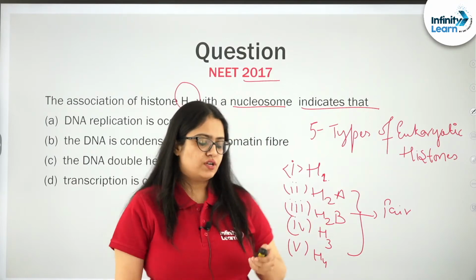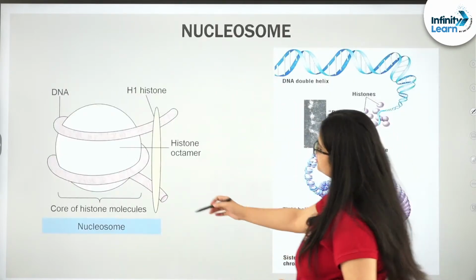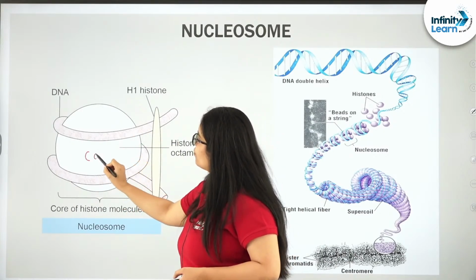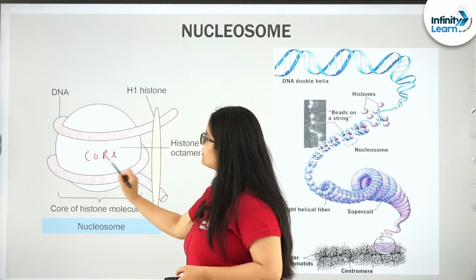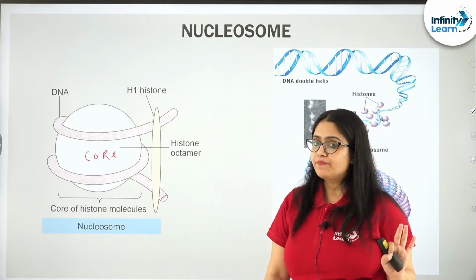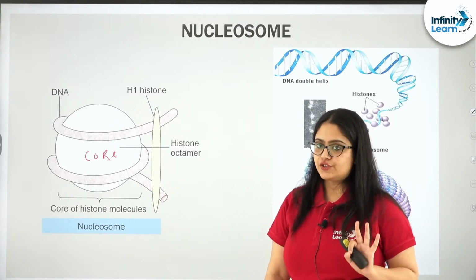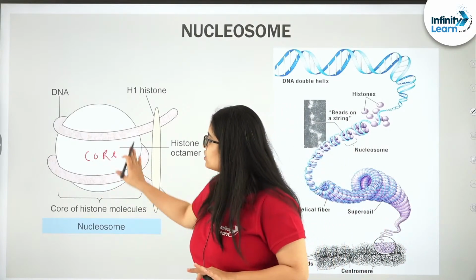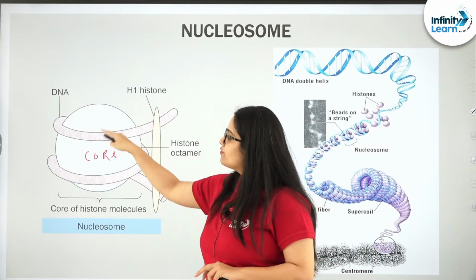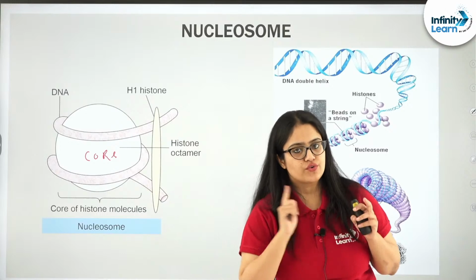And see here, such a core, this is the core, right? This core is made up of the histone molecules H2A, H2B, H3, H4 in pairs, and is going to make the core of the nucleosome, right? Now on this core of the nucleosome, DNA is going to wrap, right?